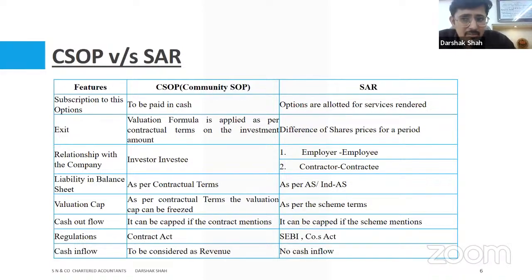So it becomes a revenue for them, and subsequently whenever that money is paid to the lucky people, it becomes an expense for them. That's how they treat the accounting in their books. So I'm correlating it with that. And here also, if there is no specific liability mentioned in the agreement, then it is the same accounting treatment which needs to be followed, right?